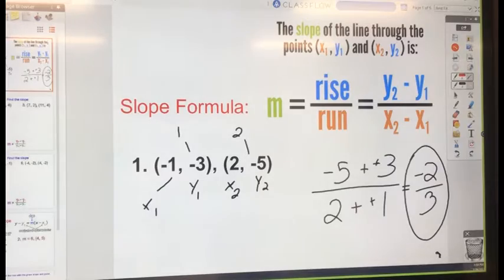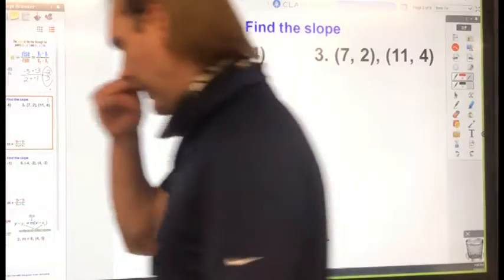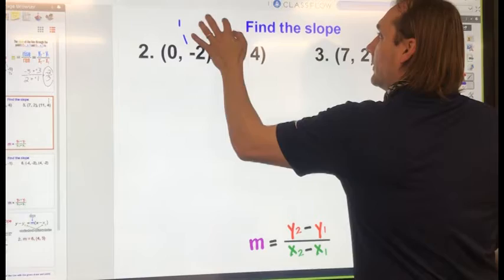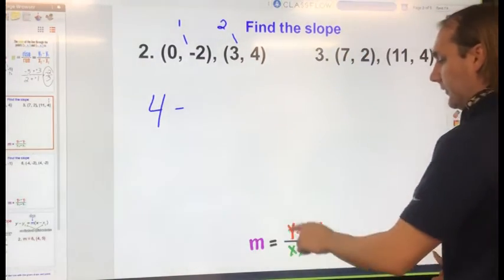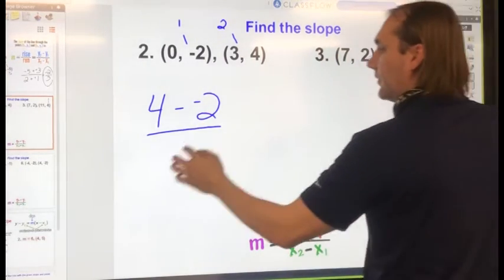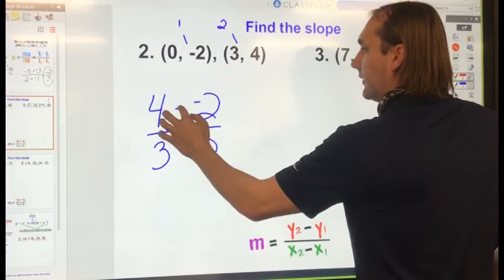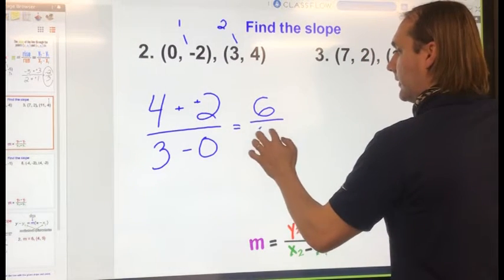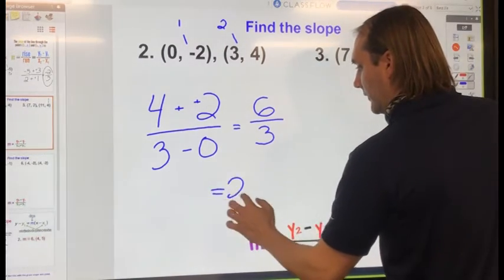While I take attendance here, go ahead and solve these two. Find the slope of these 2 points. Let's look. I'm going to call this 1, and this is going to be 2. So y2, which is 4, minus y1, which is negative 2, all over x2, which is 3, minus x1, which is 0. 2 negatives makes a positive here. 4 plus 2 is 6. 3 minus 0 is 3. What does 6/3 simplify to? 2. A slope of 2.